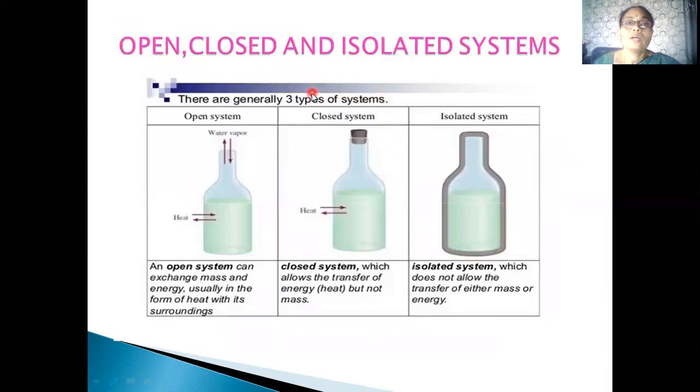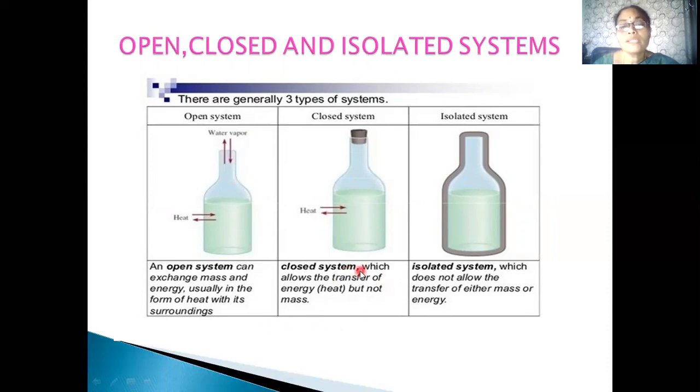Next, these open, closed and isolated systems with examples can be seen here. An open system can exchange mass and energy, usually in the form of heat, with its surroundings. This is heat energy and this is the matter. So there is exchange of energy as well as exchange of matter.